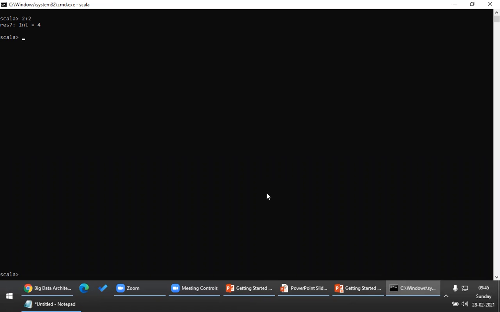Now please look at this. This is very important that you have to understand. This plus in Scala is not an operator. First, do understand everything in Scala is an object. That means when you write this, 2 is of type Int. It is not a keyword. It is an object. Do remember this. Int is an object. Please do remember, understand this very carefully, guys. This is a very important interview question. This plus is not an operator. Plus is a method. Please understand this.